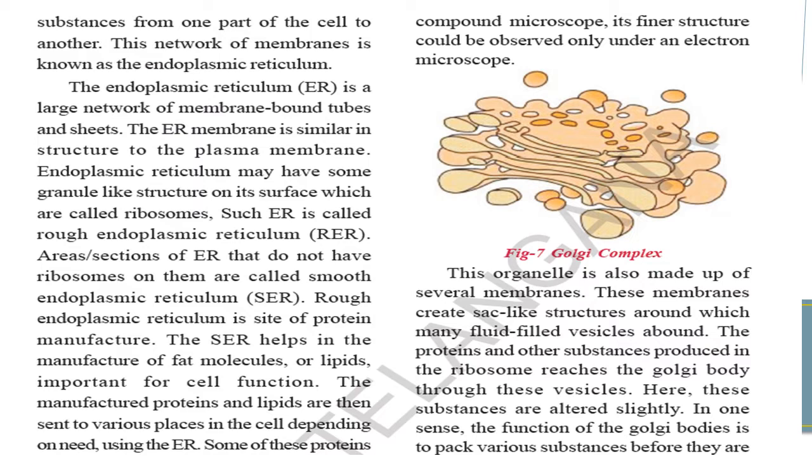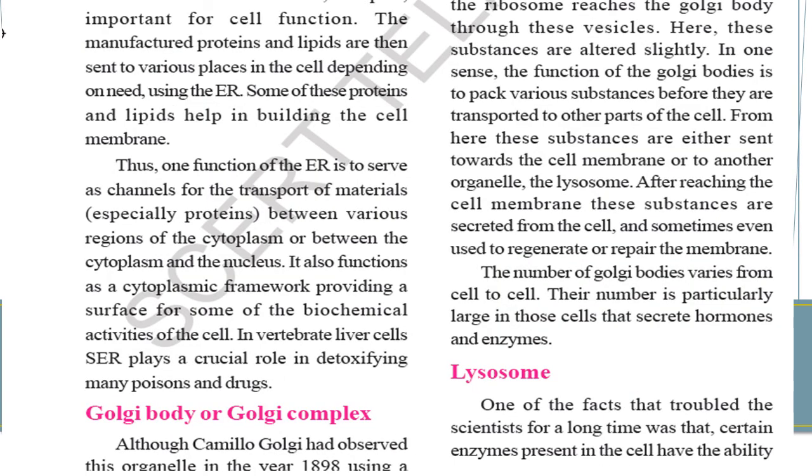In one sense, the function of Golgi bodies is to pack various substances before they are transported to other parts of the cell.